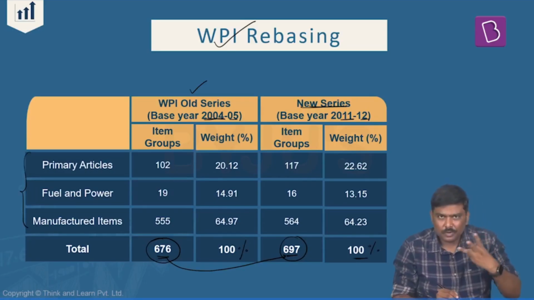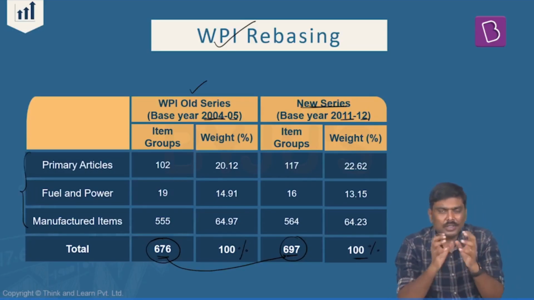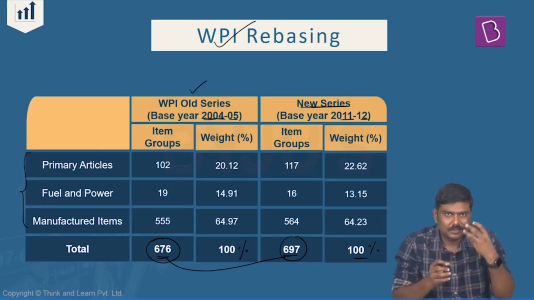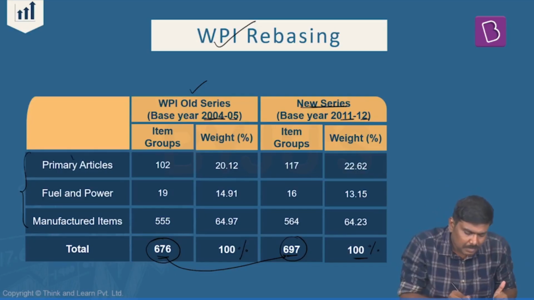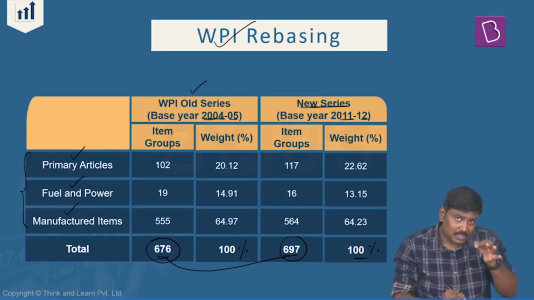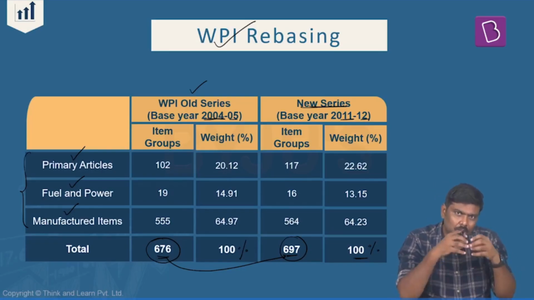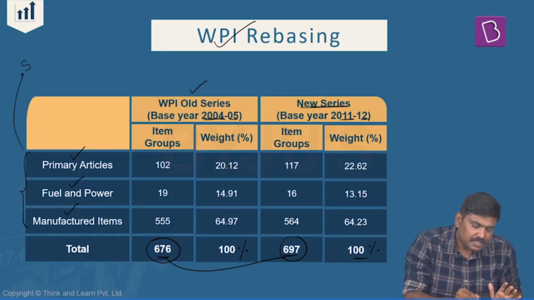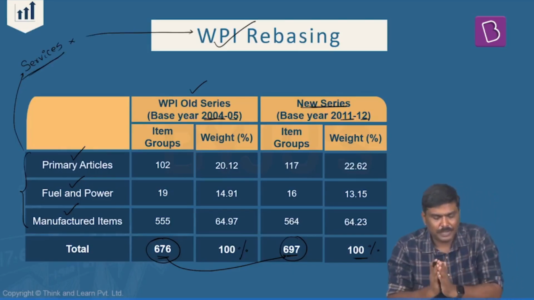Next important point, please have a look at this. There are three important groups of the commodities here. All the 697 or earlier 676 have been taken and put under three groups. One is the primary articles, second one is fuel and power, third one is manufactured items. Look at the groups itself, you will realize there is no representation of services, or the services as earlier mentioned are not considered when I'm calculating WPI.